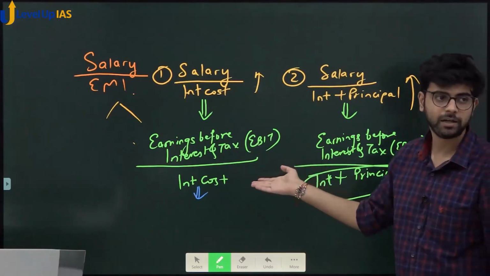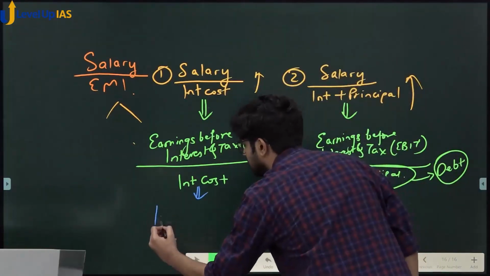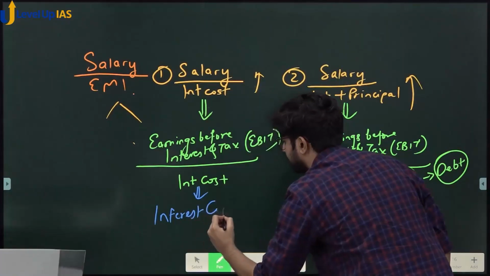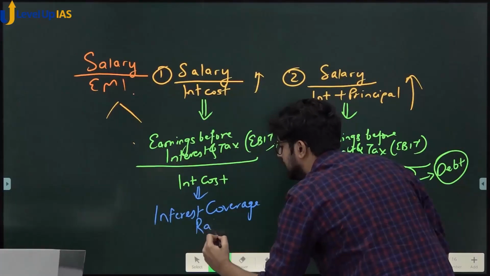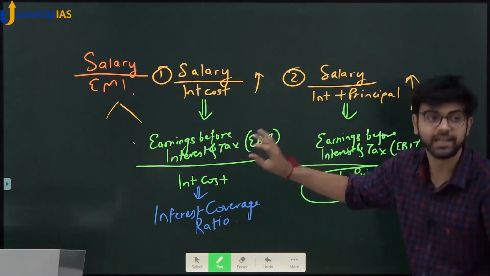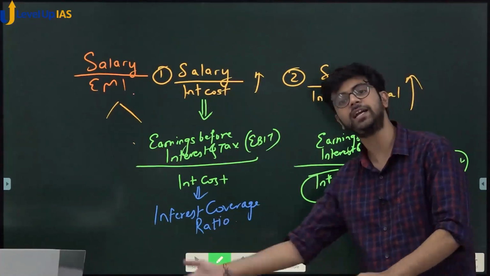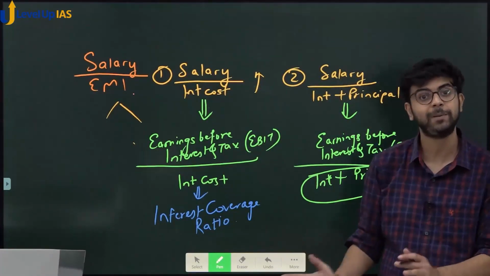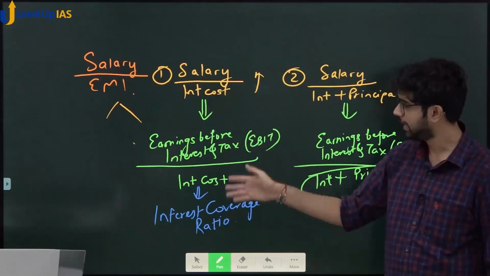Higher the better or lower the better? Higher the better. This is called, see the English, interest coverage ratio. Do you understand why? How much is your income covering interest? 2 times, 3 times, 4 times. You have to pay a light bill of 2,000 rupees. Your income is 20,000. You are covering the light bill 10 times. Yes or no? Interest coverage ratio. Fancy term, but this is what it is.